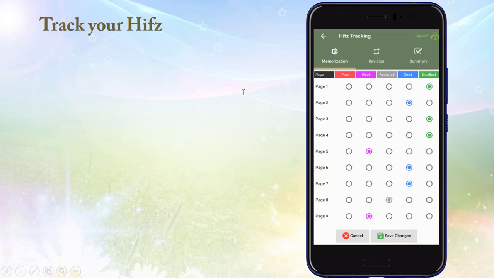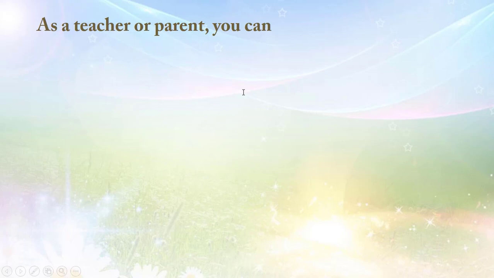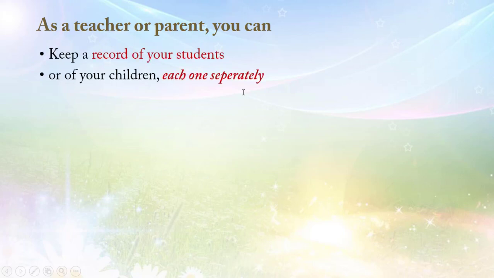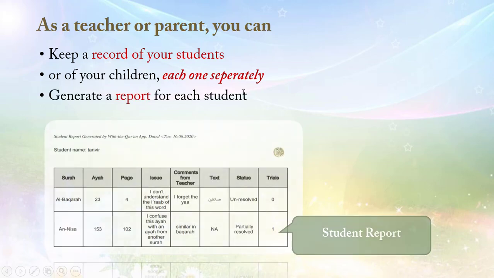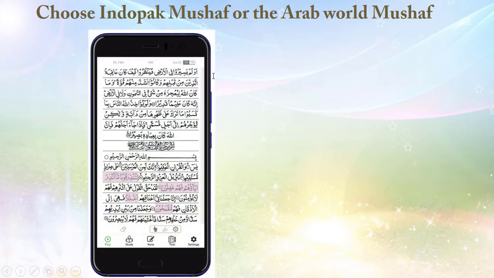Track your hifz. Mark the pages you have memorized and the quality of your hifz using 5 levels like poor, weak, or excellent, etc. As a teacher or parent, you can keep a record of your students or of your children, each one separately. Generate a report for each student. Choose Indo-Pak Mus'haf or the Arab World Mus'haf.